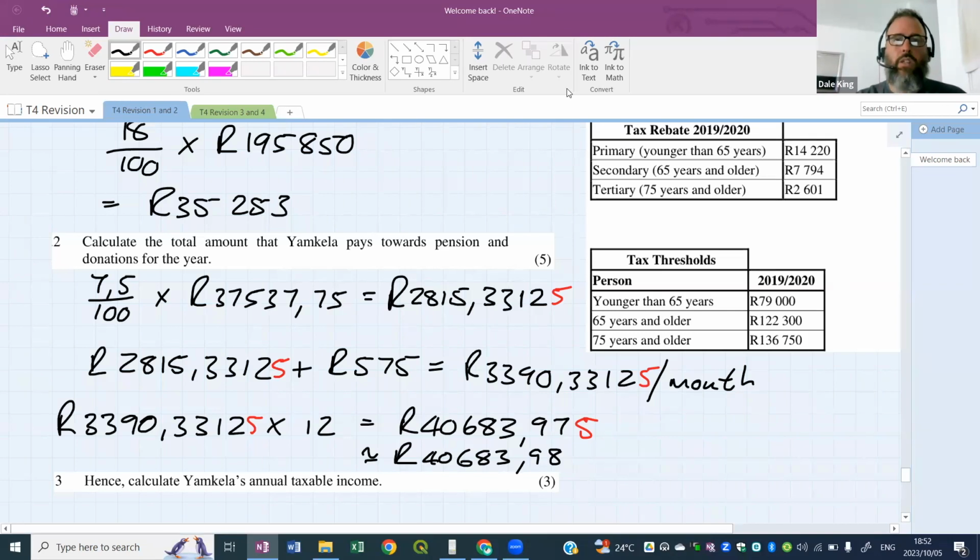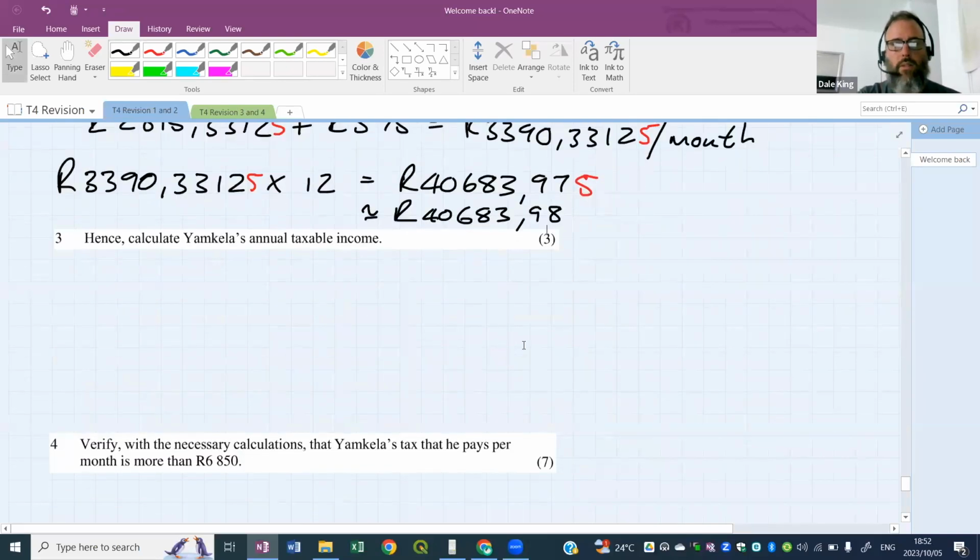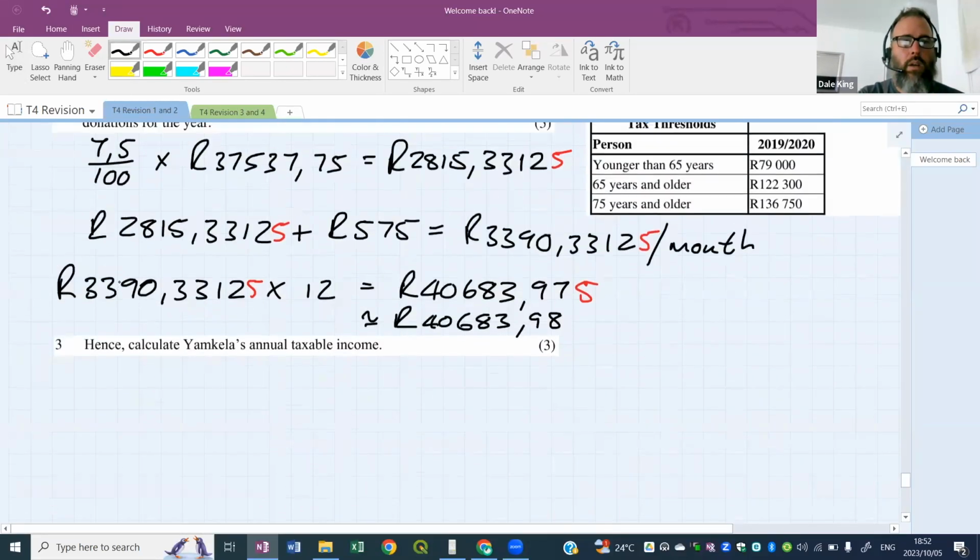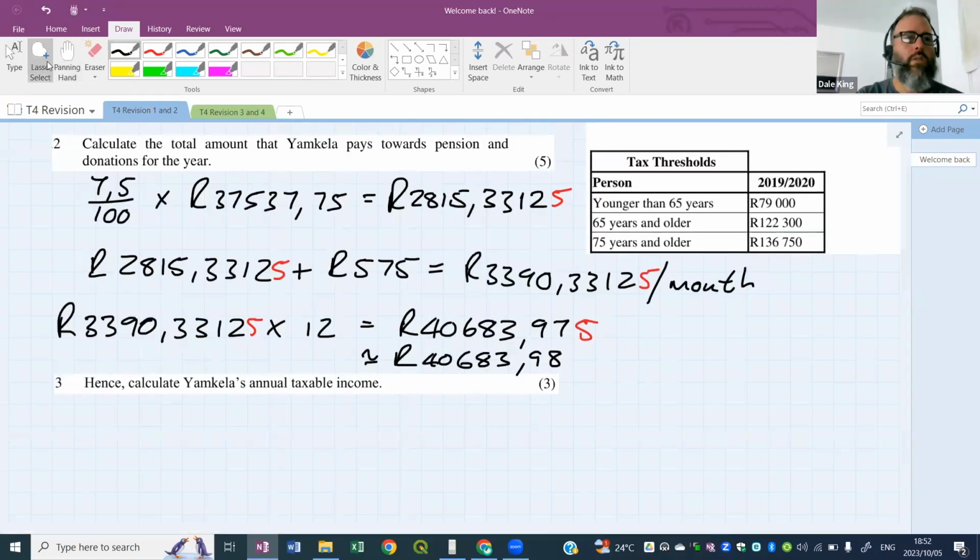Now we're going to move on to the next question, which is obviously going to say, all right, now that you know this, work out the taxable income. Well, this is not work out the tax. This is work out the taxable income. Work out the income that needs to go into the tax table. All right. So what we need to do now is take the gross salary, which is up here, there it is. This is his gross salary. And not the whole salary is going to be taxed.